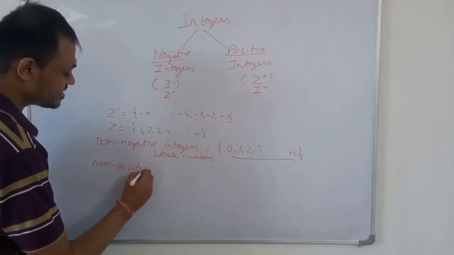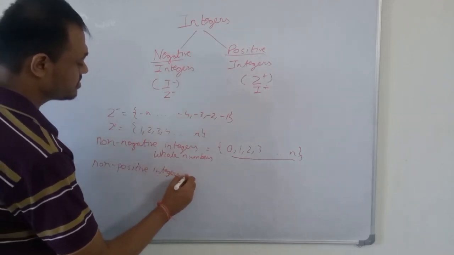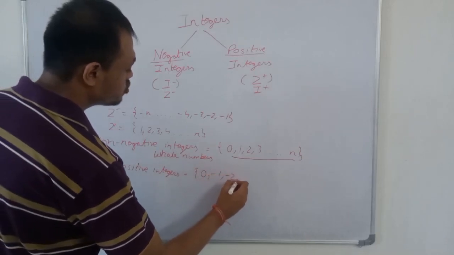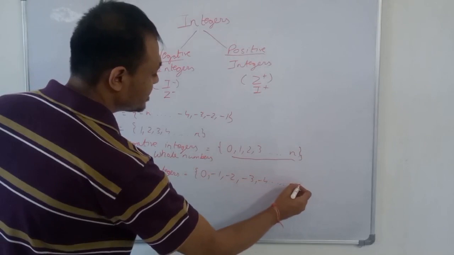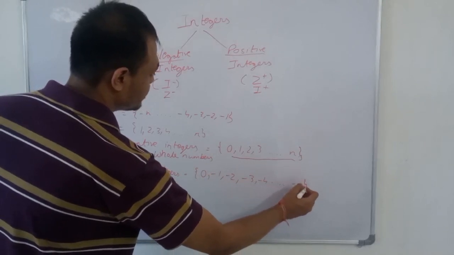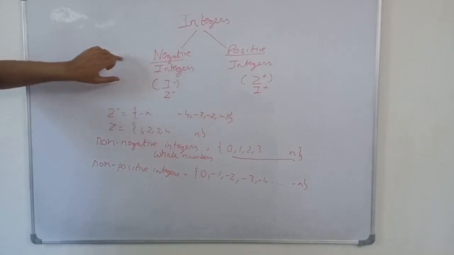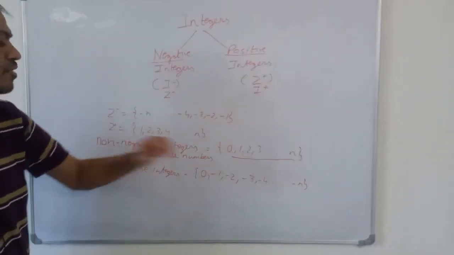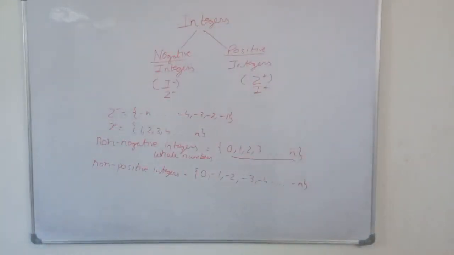Non-positive integers are 0, minus 1, minus 2, minus 3, minus 4 up to minus infinity or minus n. So 0 is neither a positive integer nor a negative integer, but if we talk about non-negative integers then 0 is counted, and if we talk about non-positive integers then also 0 is counted.